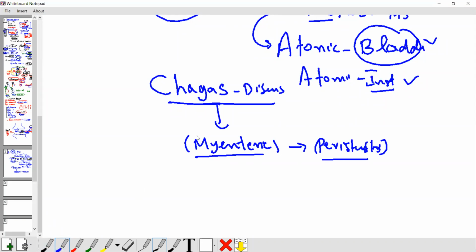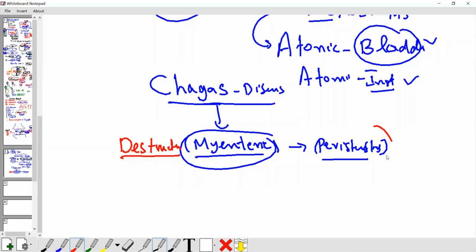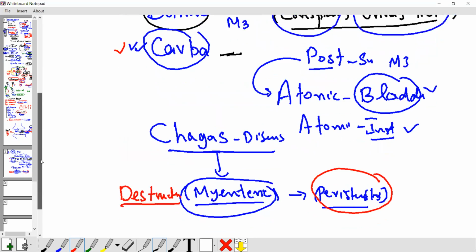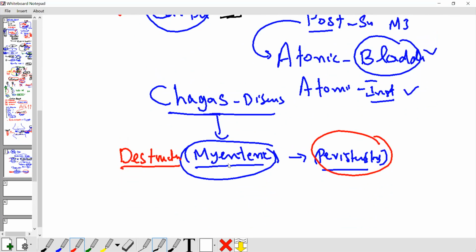In Chagas disease, what happened? There is destruction of the myenteric plexus. If the myenteric plexus is destroyed, can you continue this peristalsis? Of course not. So there is no more peristalsis, and the function of the intestine decreases. You can again apply carbachol and bethanechol for Chagas disease.